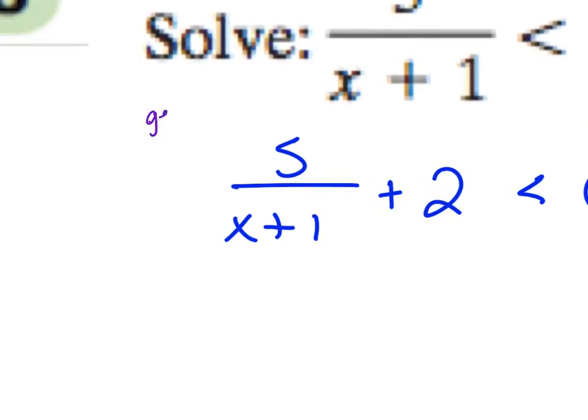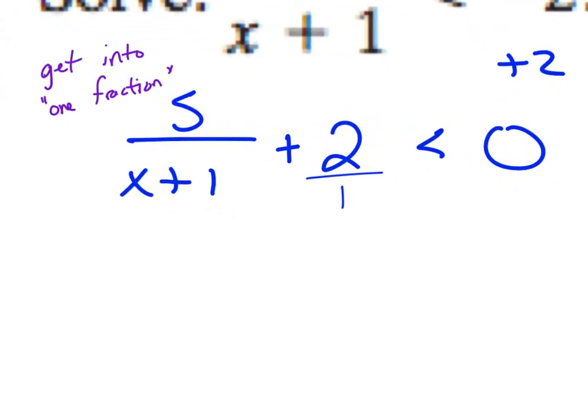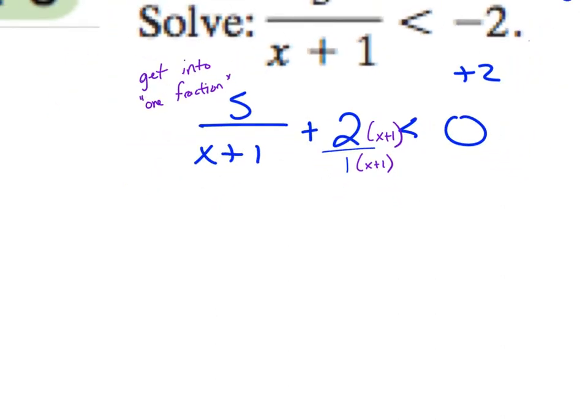So get into one fraction, which means I've got to combine these two fractions as one. If I write 2 as a fraction, it's 2 over 1, and I'm going to have to get a common denominator. So this second fraction needs an x plus 1 in order to match the 5 over x plus 1.